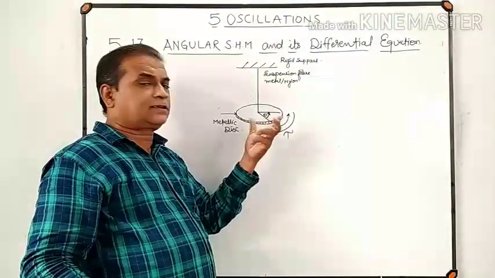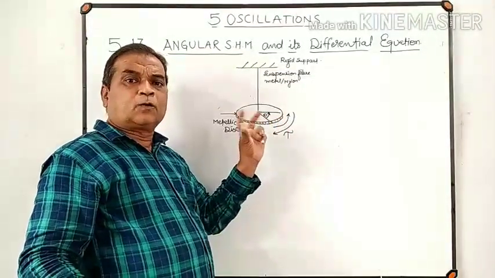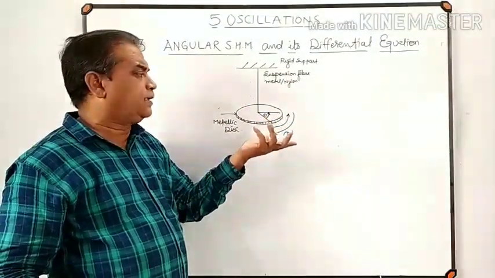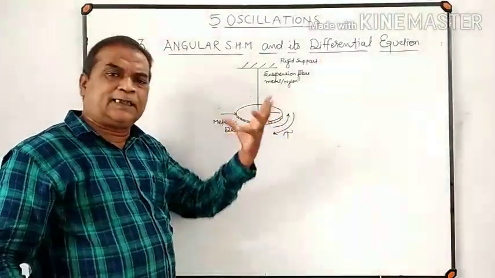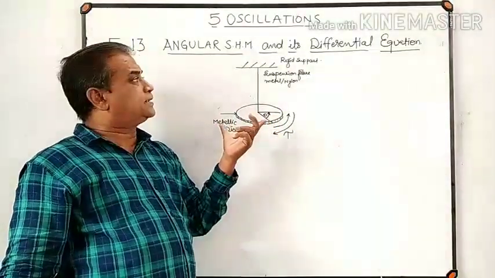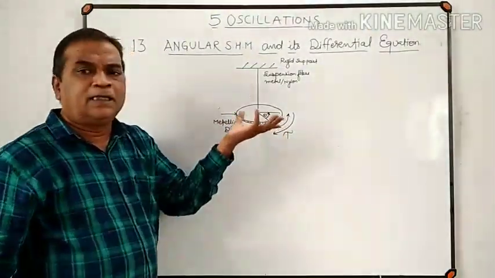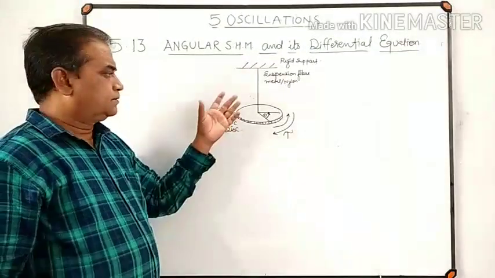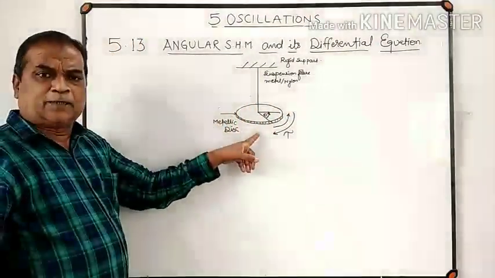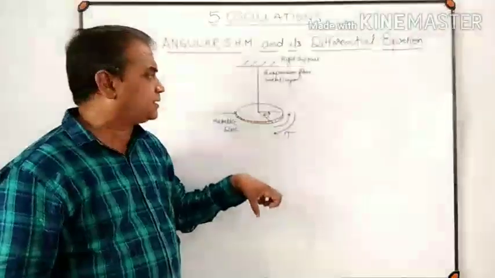What happens? That disc starts performing oscillatory motion, rotational motion, partly in clockwise direction, partly in anti-clockwise direction. In other words, we can say that the disc is oscillating. This oscillatory motion of the disc is known as angular oscillation, or sometimes it is called torsional oscillation. Remember, the entire angular oscillatory motion of the disc depends on the restoring torque acting on the disc.